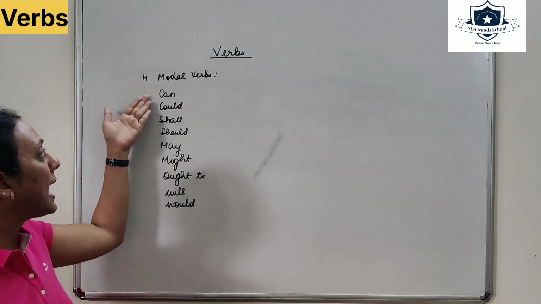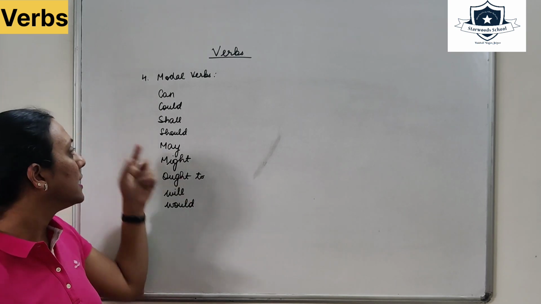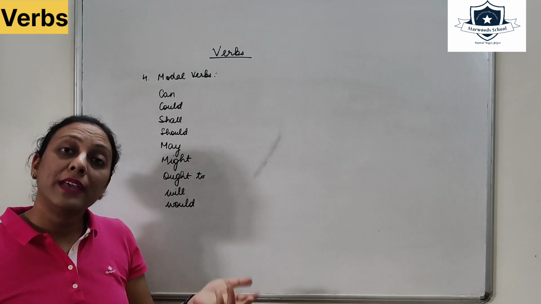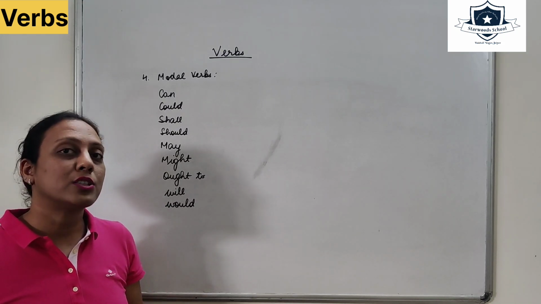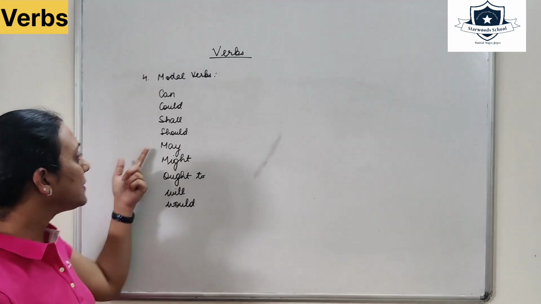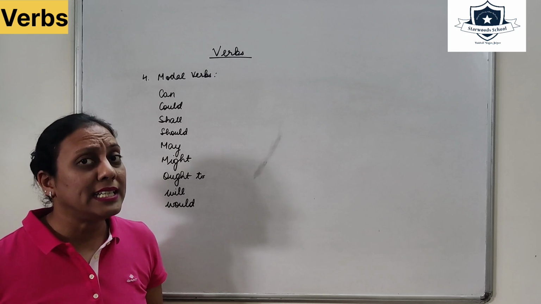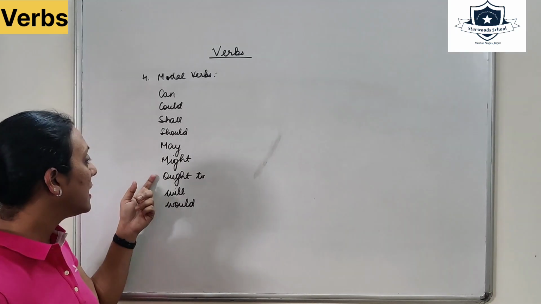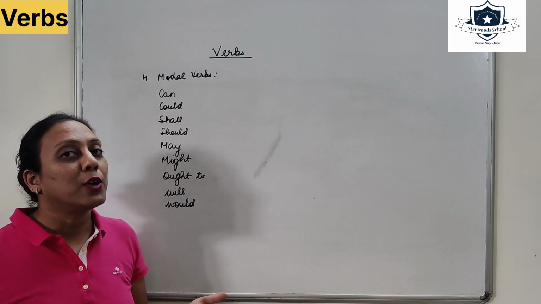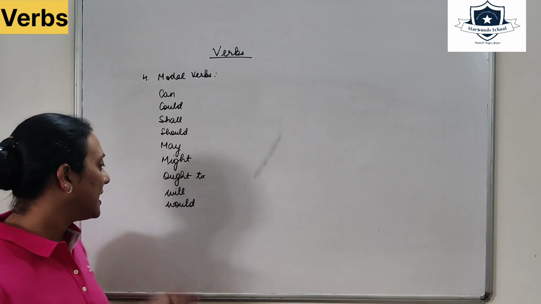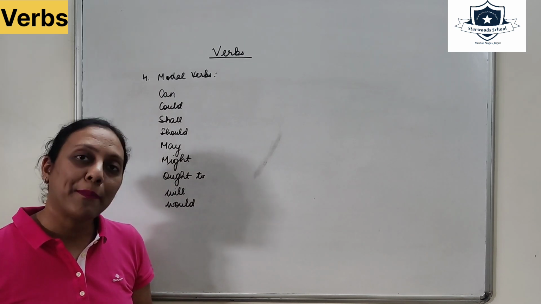So for example, I can come to your party. Could you please help me out with the word? Shall: I shall be amazed to see your performance. Should: You should be writing the story in a quick manner. May: May I come in? Might: I might eat the entire apple. Ought to: I ought to study hard. Will: I will go to the party. Would: Would you do this for me? Or I would be happy to serve you.